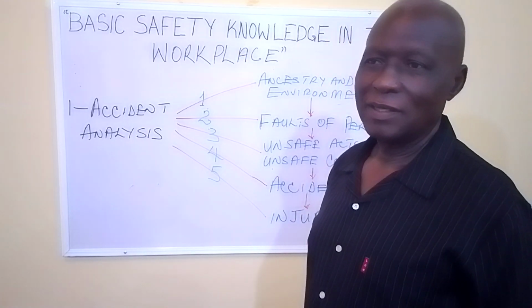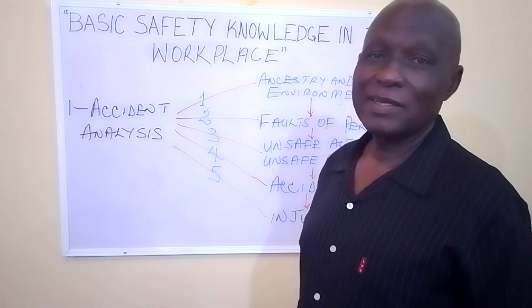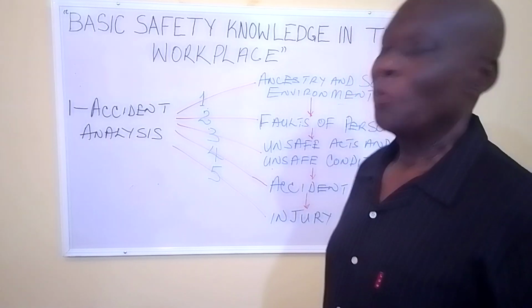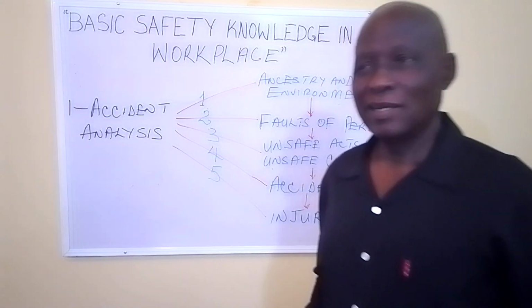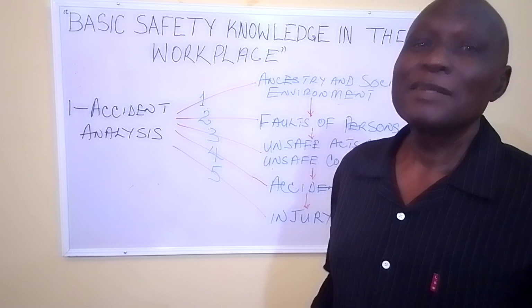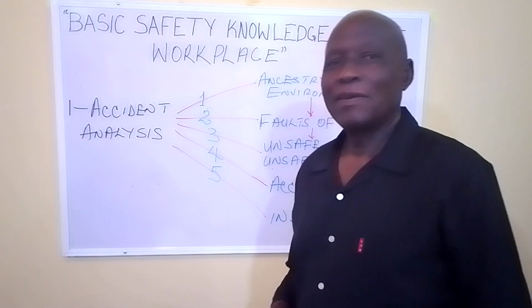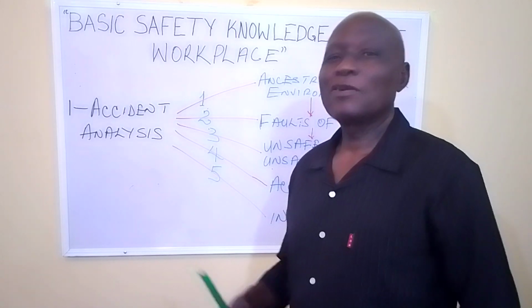What is an accident? We'll ask. It is defined as an unplanned, unpredicted event or occurrence that leads to an unpleasant reaction or unpleasant cause.